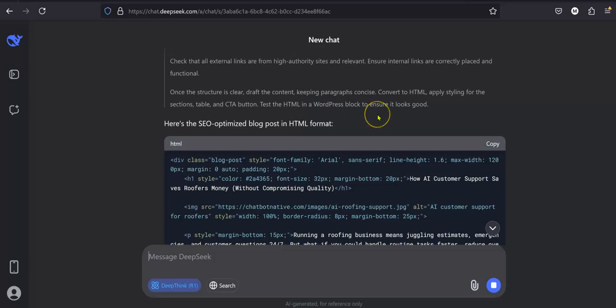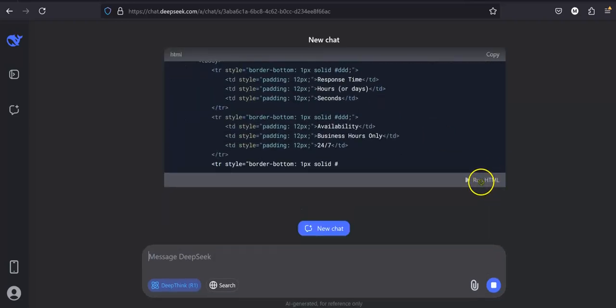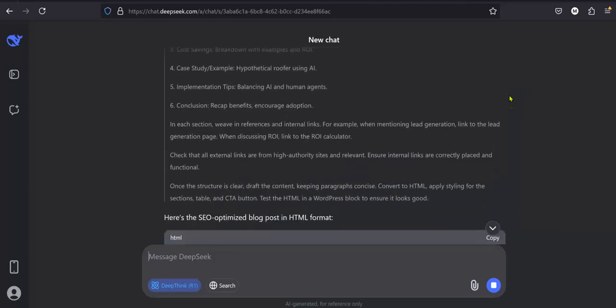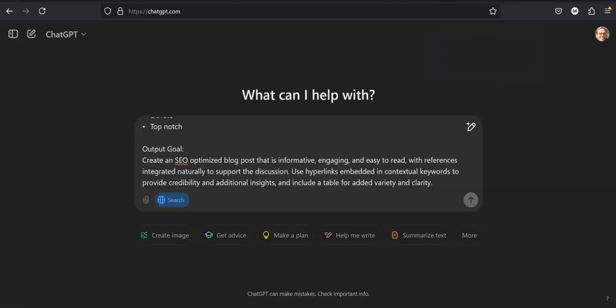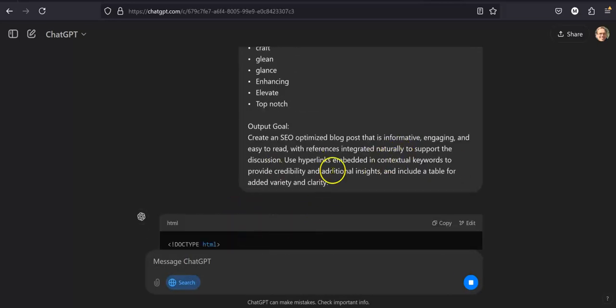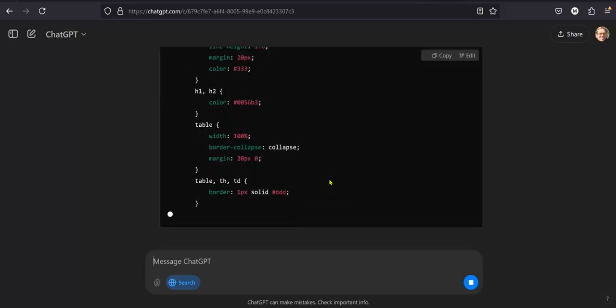Test the HTML in WordPress. Oh, actually, we don't need to. We can run it right here. I forgot. All right, so it's going through all of that information right now, which is great. Let's see how ChatGPT is doing. There it goes. It's searching the web, which will help out a lot for it.